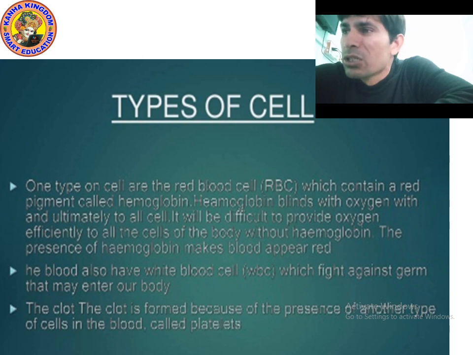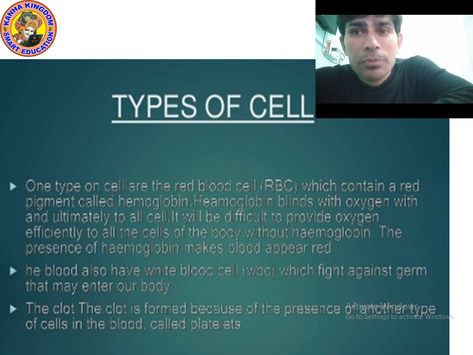Chlorophyll is a pigment. A pigment is that which provides color. Our blood is red because of a pigment. There is a pigment present in the RBC, red blood corpuscles, or you can say red blood cells, because of which our blood is red in color.